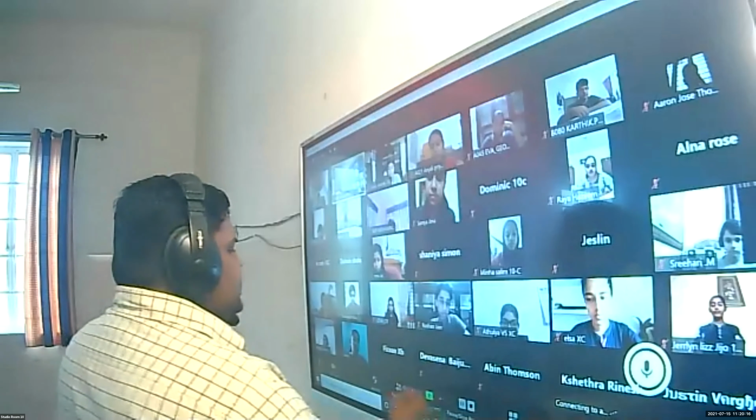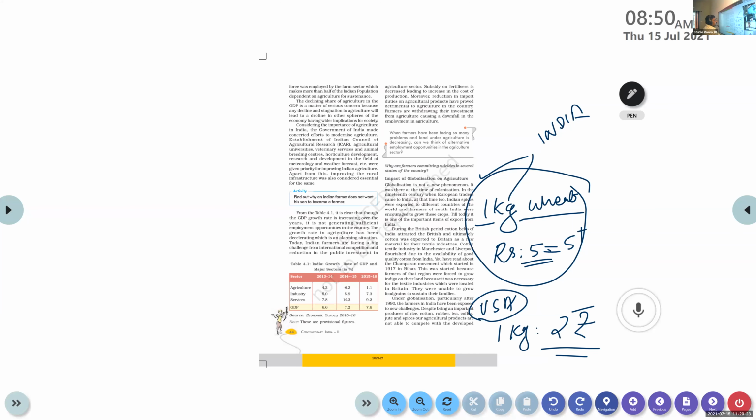Okay. So allowing these American companies to sell the product in India, definitely they will sell that less than the cost of Indian farmers, okay, or the cost fixed by the Indian farmers, right? So it is a problem of globalization. Okay, it will create problems for the farmers.